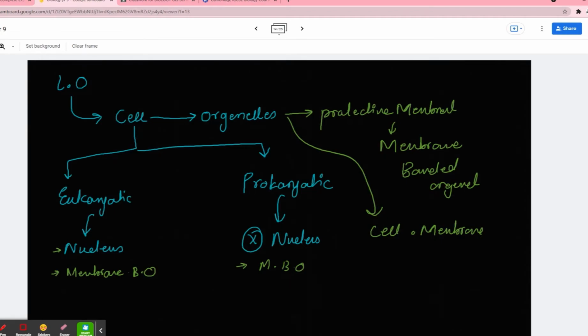Now, let's dig into the topic, okay? So we could start. Before we go to the topic of kingdom fungi, I want to talk a little bit about the topic of nutrition. Again, I'm telling you that there will be a complete chapter coming on it, so I'm not digging into details, but I think you should know a little bit here so the topic will become easier for you, okay?